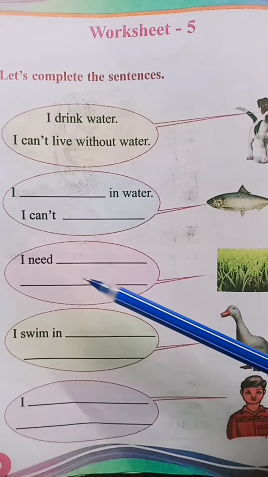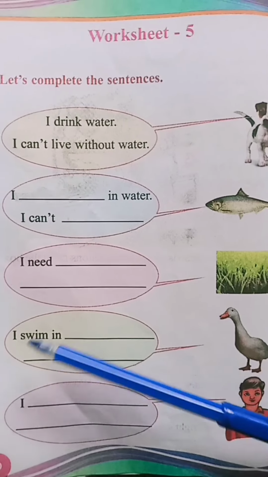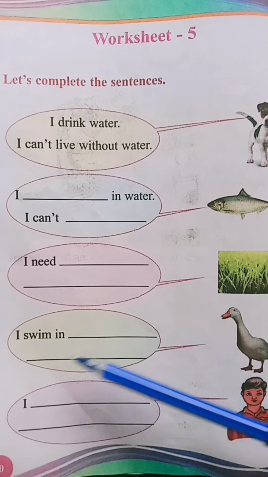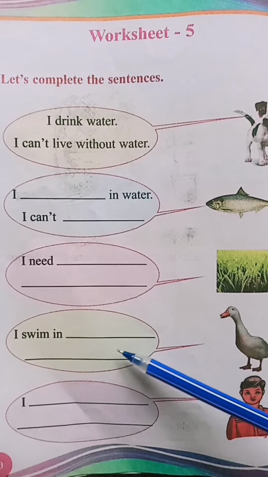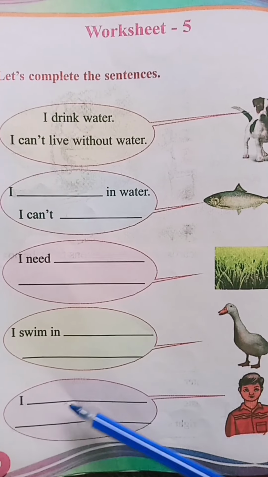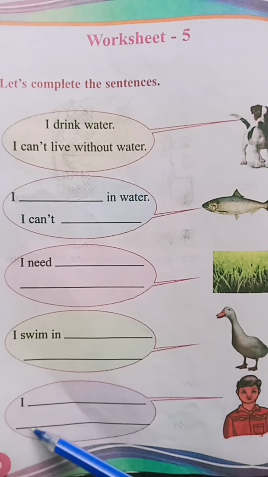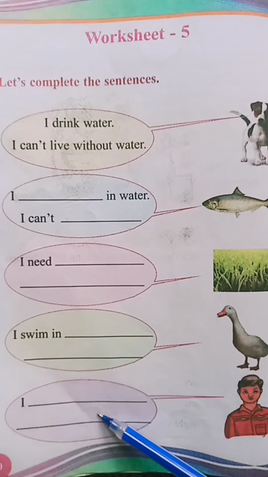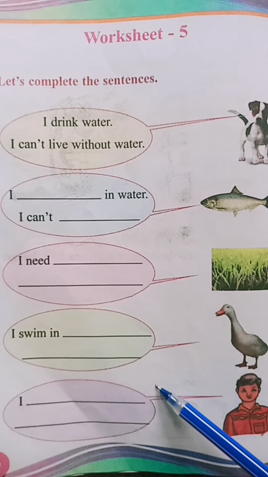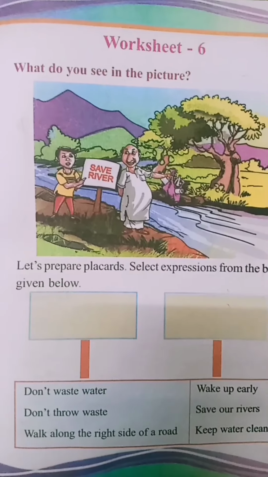I can't grow without water. Duck, I swim in water. I can't swim without water. Boy, I need water for many needs. I can't live without water. Okay? Let's move on to the next page.